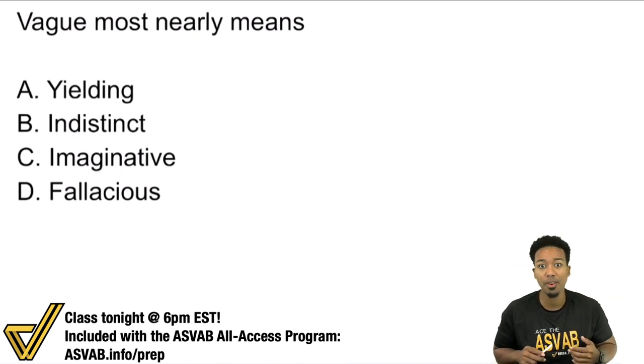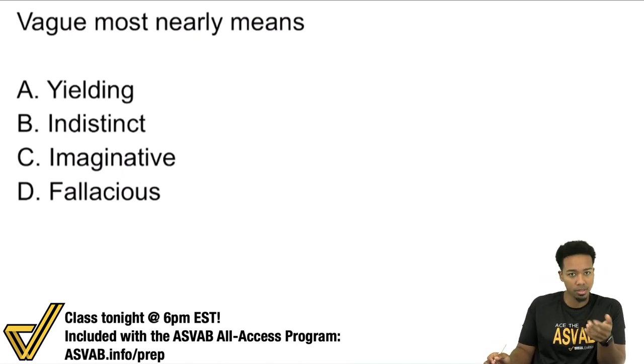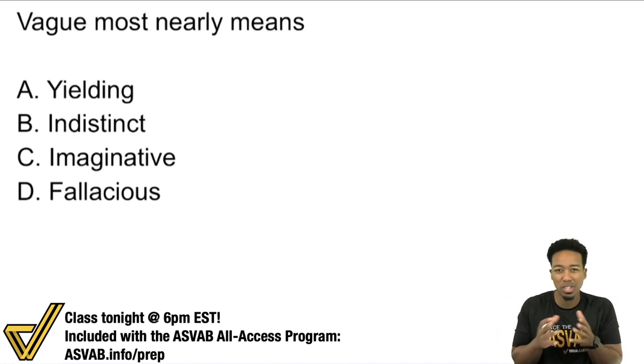Maybe we've heard that before. The instructions were so vague, I couldn't get the job done. It sounds like the instructions were so confusing, right? Confusing or unclear. Okay, let's run with that and see if any of these words match that in any way.